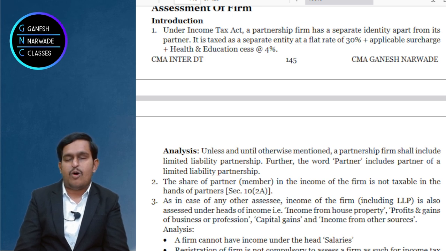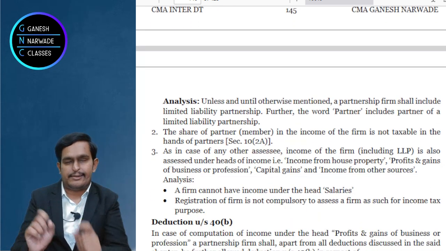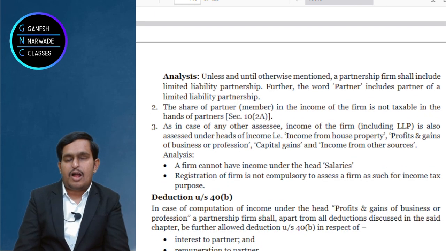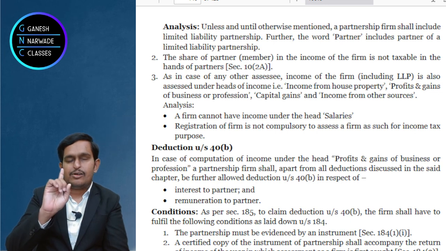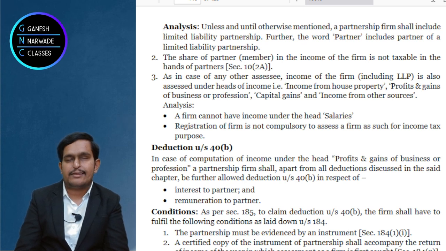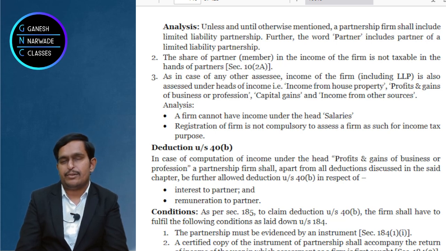A firm gets all the deductions which a normal business will get under sections 30 to 37. Additionally, a firm has deductions under section 40B. What are the deductions? Interest on capital or even loan given by partners. If a partner has given any loan or invested capital, whatever interest is there on that is allowed as a deduction. And the second one, remuneration to partners, that is also allowed as a deduction to the partnership firm.